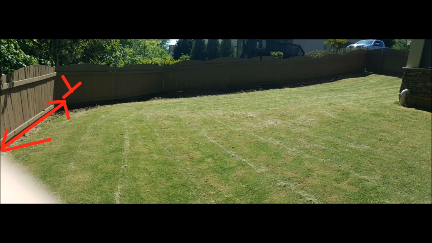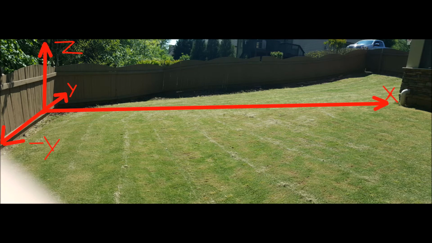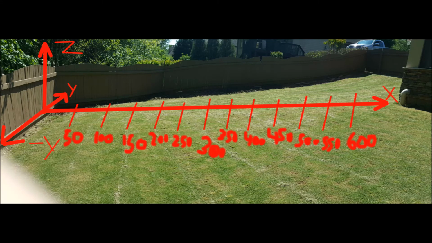The y-axis throughout the yard has no discrepancies. It can be characterized as flat. Only x and z values have changes to them, so only variable x will factor into the z equals equation. For the x values, we used increments of 50 inches as our x scale. X values range from 0 to 600 inches.